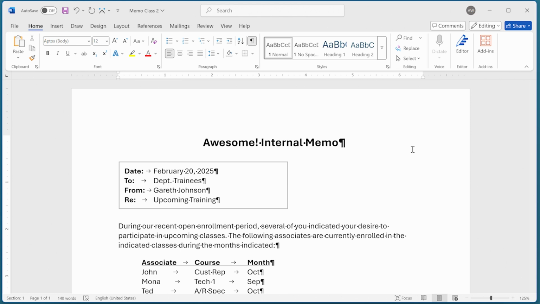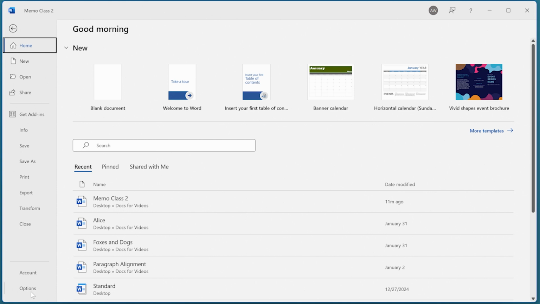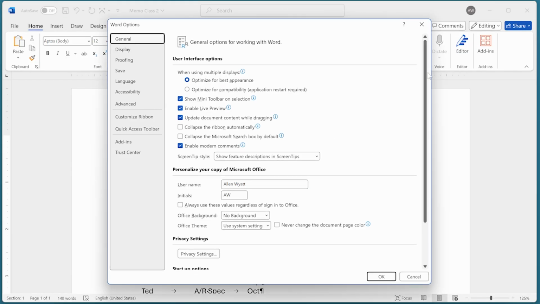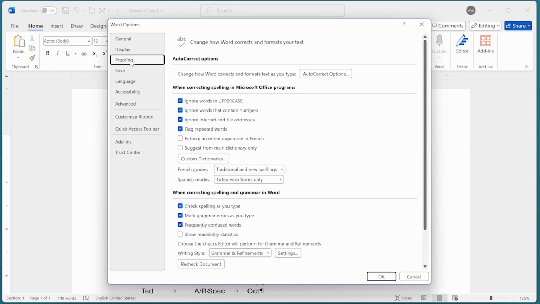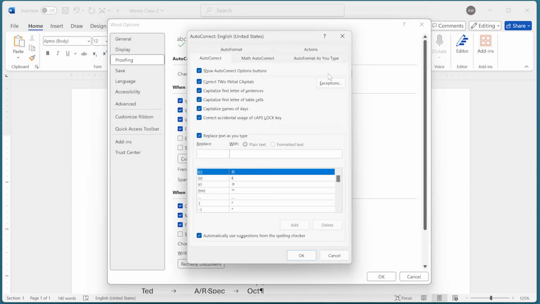Another approach is to simply turn off the autocorrect feature that capitalizes the first letter of a new sentence. To do this, go ahead and select the File tab of the ribbon and then choose Options. This displays the Word Options dialog box. At the left side of the dialog box, click on Proofing and then click the Autocorrect Options button. Word displays the Autocorrect tab of the Autocorrect dialog box.